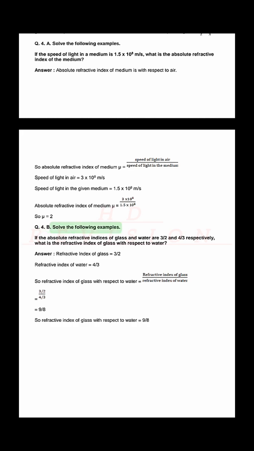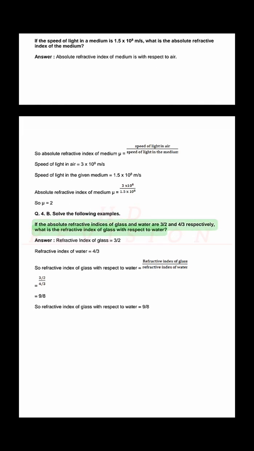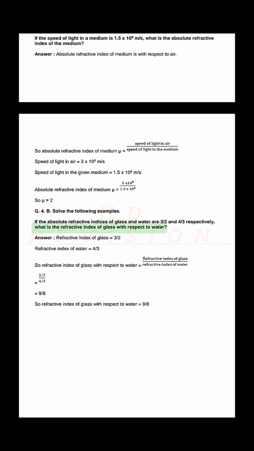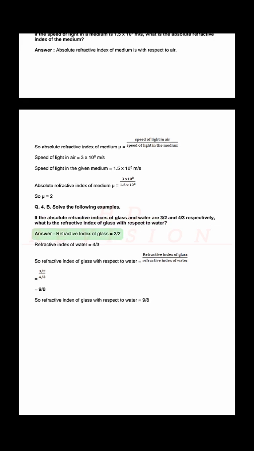Q. 4. B. Solve the following examples. If the absolute refractive indices of glass and water are 3/2 and 4/3 respectively, what is the refractive index of glass with respect to water? Answer. Refractive index of glass equals 3/2. Refractive index of water equals 4/3. So refractive index of glass with respect to water equals 3/2 divided by 4/3, which equals 9/8.